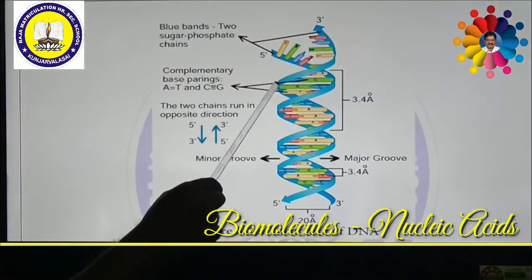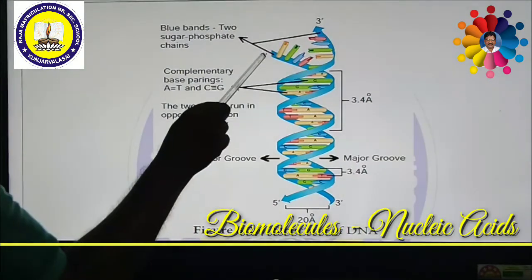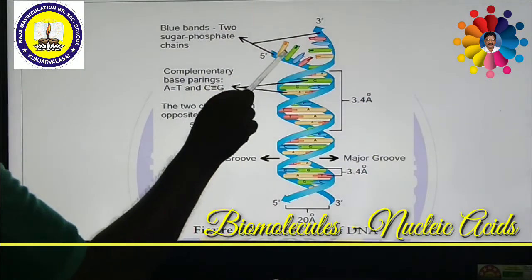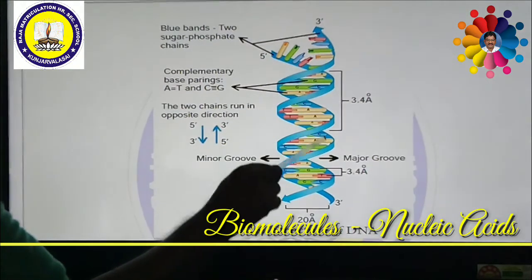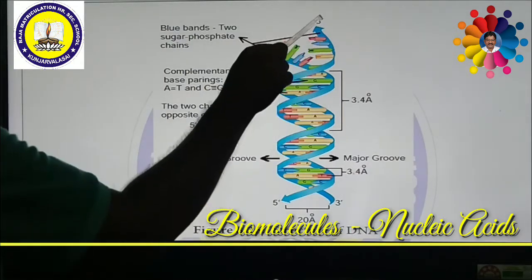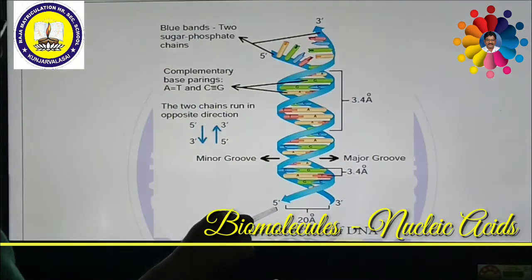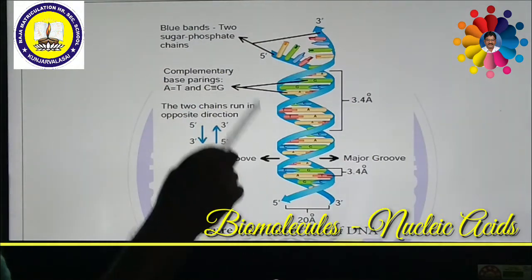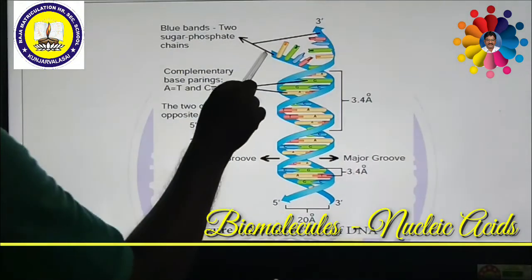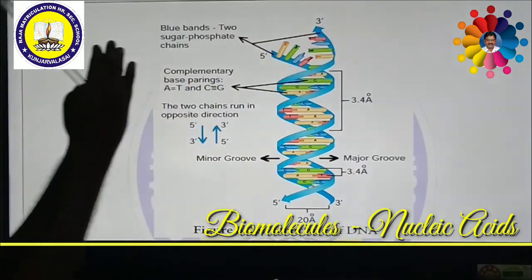Usually if you see, these two chains run in opposite directions. For example, this is the 5' end. If you see the 5' end, this will end with the 3' end. So this is called running in opposite direction. Similarly, 3' ends are joined with 5' ends. So the two chains, 5' end as well as 3' end, run in opposite directions.